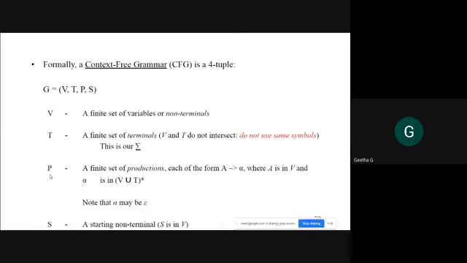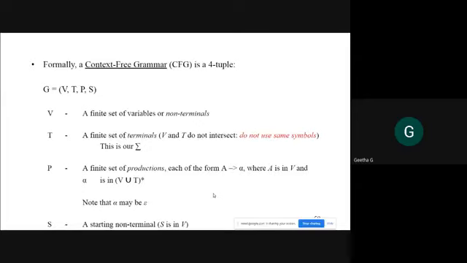And P is the set of productions. It is in the form A tends to alpha, non-terminal tends to alpha, where A is in V and alpha is in (V union T) star. Any combination of terminals and non-terminals can be present. So remember, type 2 grammar: A tends to alpha, and maybe epsilon also. S is the start symbol, and S belongs to the non-terminal set.